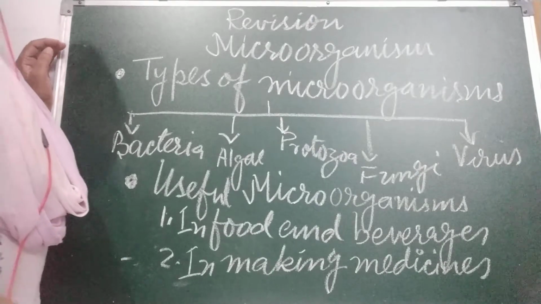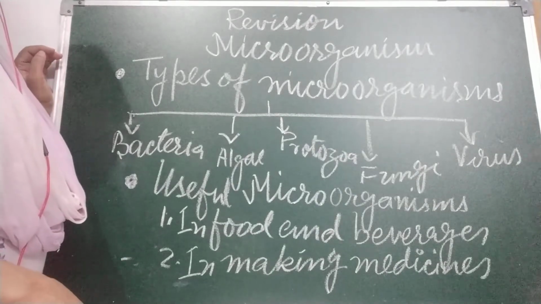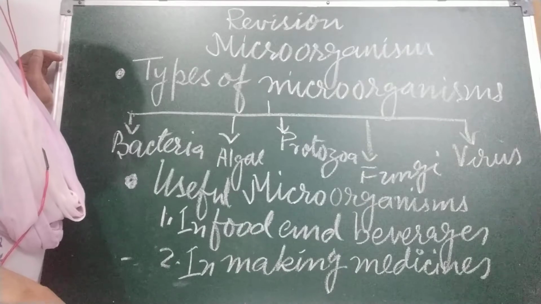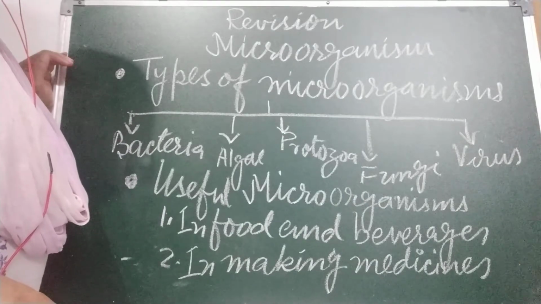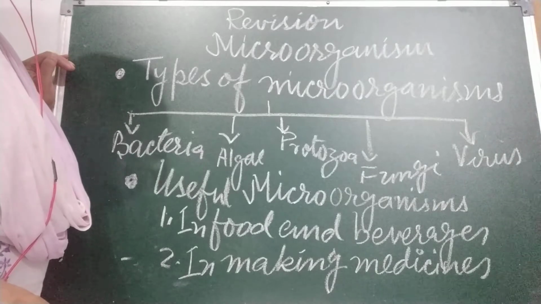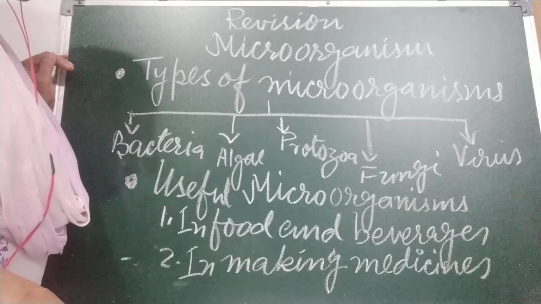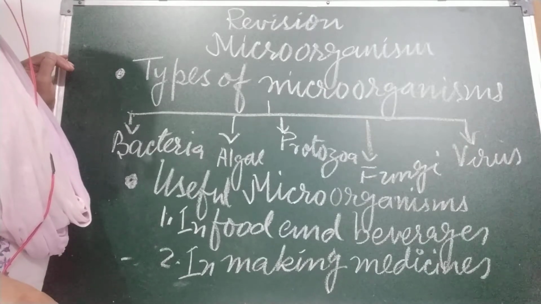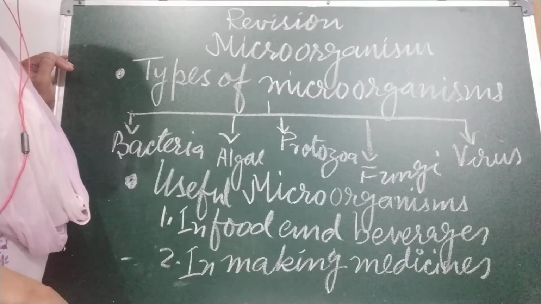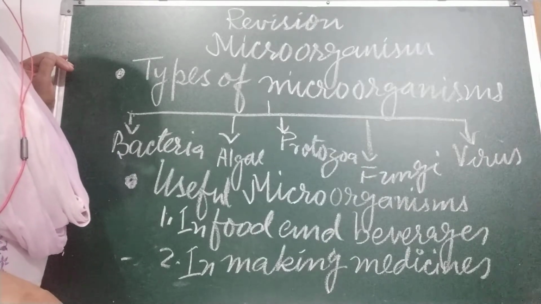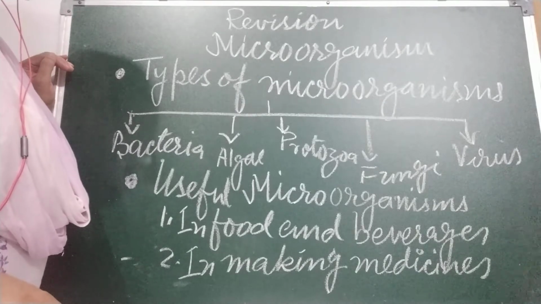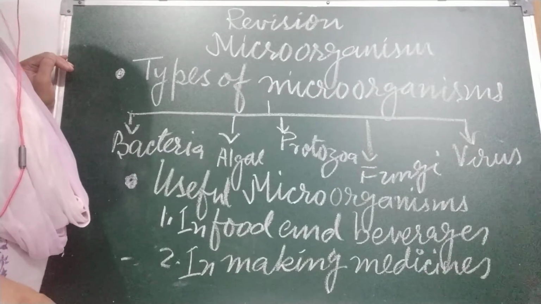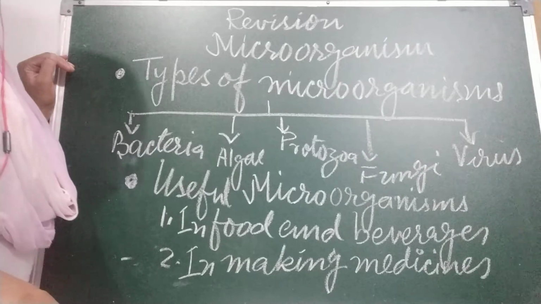Now children, we are going to revise microorganisms. First, what are microorganisms? Organisms that are so small that they can only be seen through a microscope are called microorganisms or microbes. The study of microorganisms is known as microbiology. Scientists who study microorganisms are known as microbiologists.